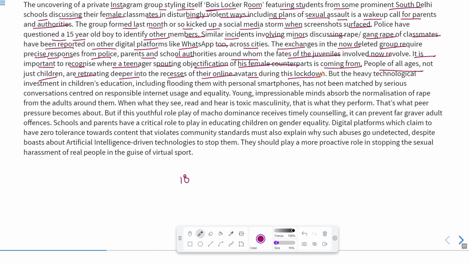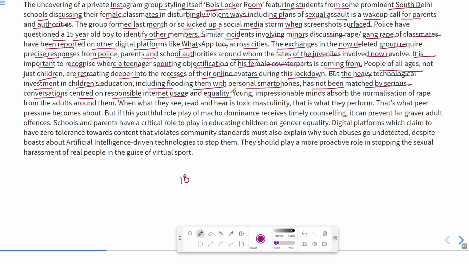What they did, they just made the online platform their main time-pass area. So they spent a lot of time online, and also on the reactions of their online avatars. It means they were just involved in the online platforms only during this lockdown, not only the children but also the elders. But the heavy technological investment in children's education, including flooding them with personal smartphones, has not been matched by serious conversations centered on responsible internet usage and equality.